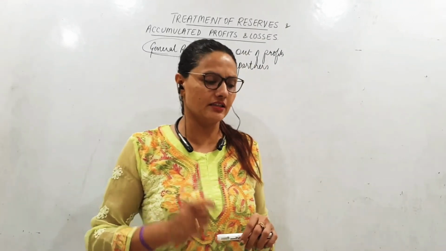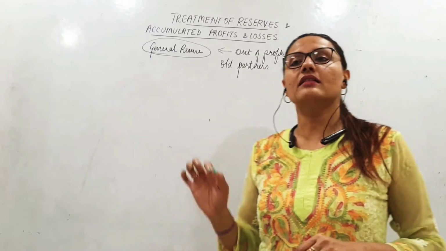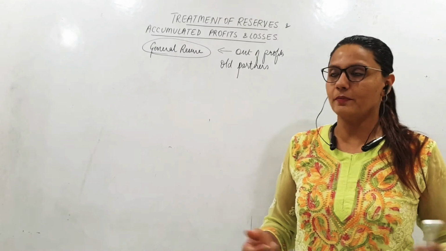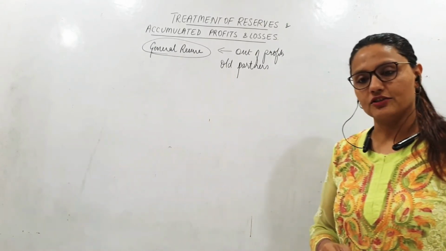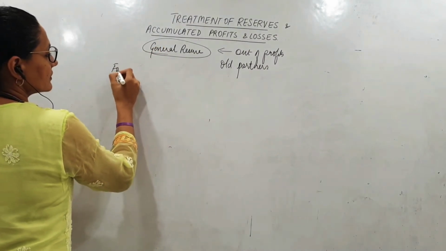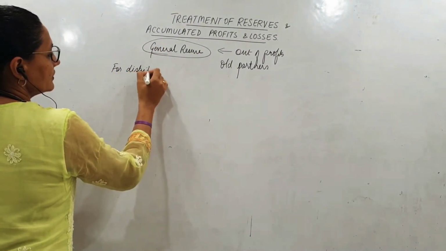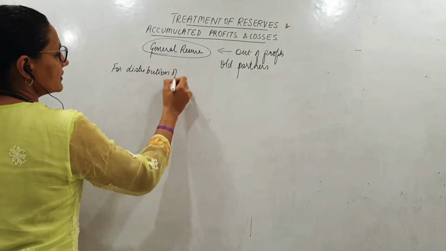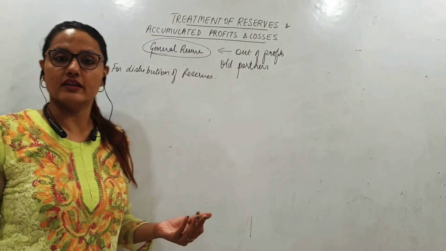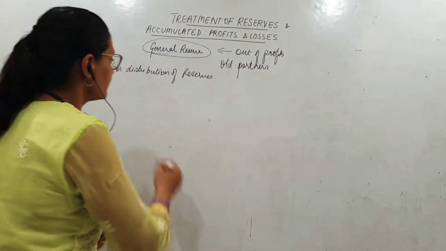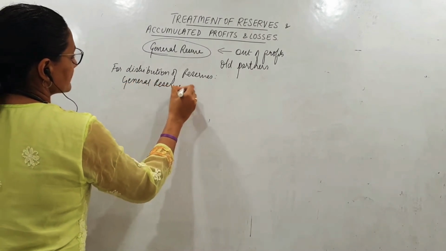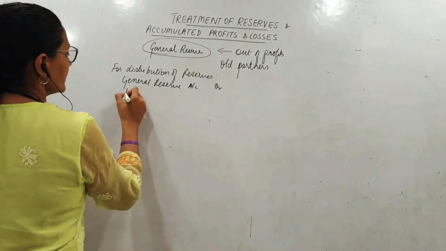Right now we are here to discuss the first method, where reserves are distributed to the old partners because they belong to the old partners. So the old partners will get a share of this. What will be the journal entry for this? For distribution of reserves. Reserves having a credit balance, to close them we debit them. So if we have, say, general reserve, debit, reserve fund, debit.